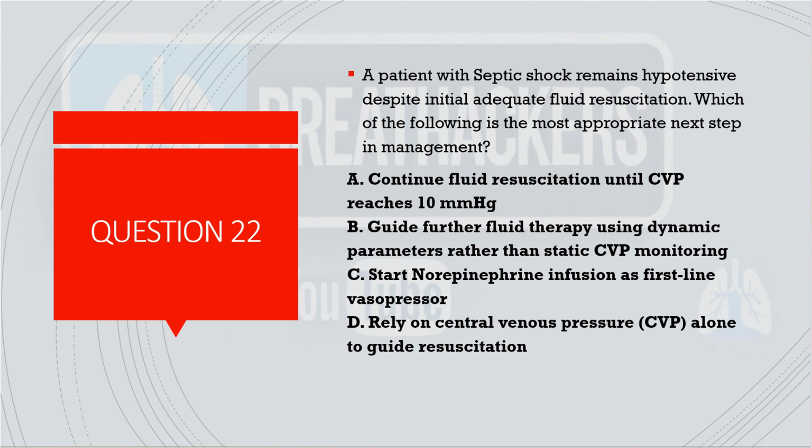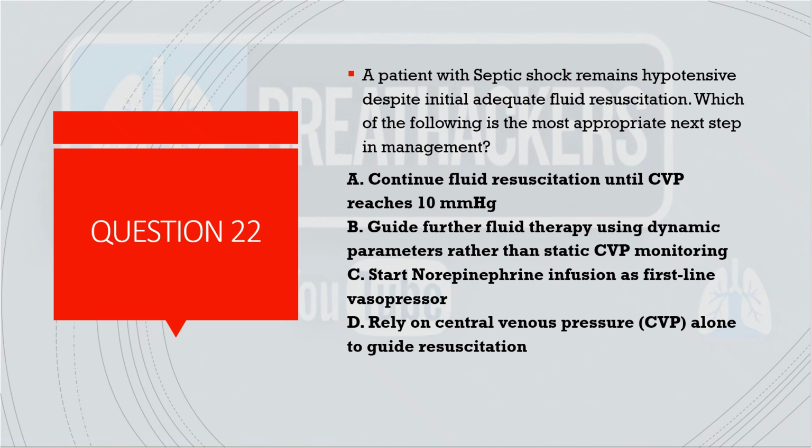Now, a patient with septic shock remains hypotensive despite initial adequate fluid resuscitation. So in this one line, they tell you that they have given adequate fluid resuscitation according to the septic shock bundle. Now, which of the following is the most appropriate next step in management? So according to me, B and C both are the right answer, but I think C will be the right answer for me, but then I don't know if B is also a right answer.